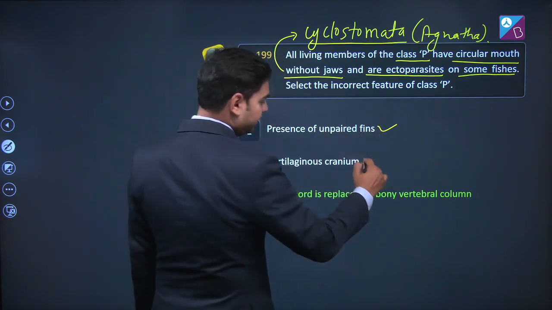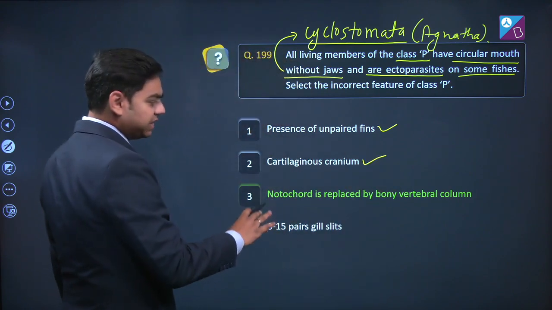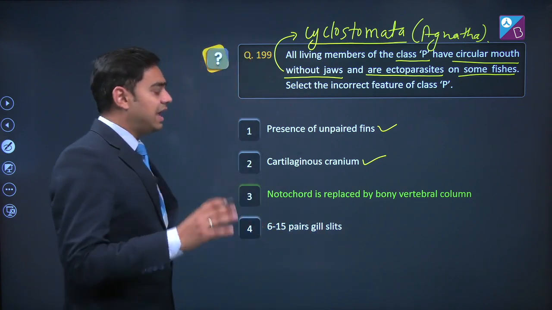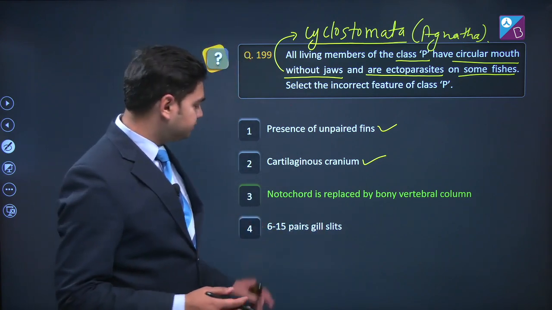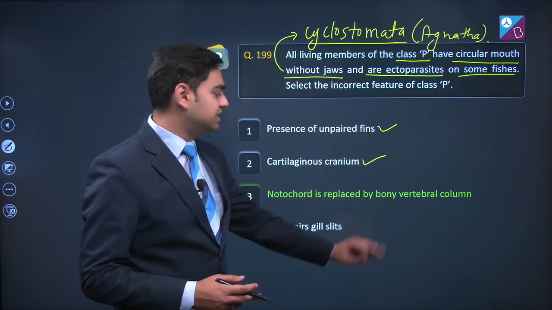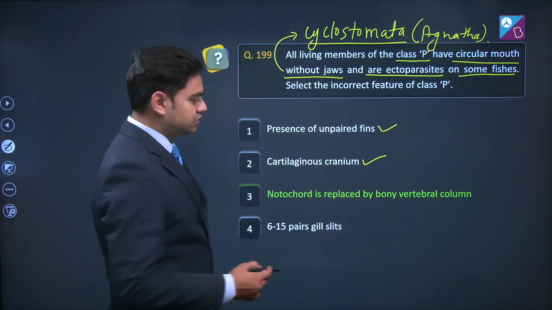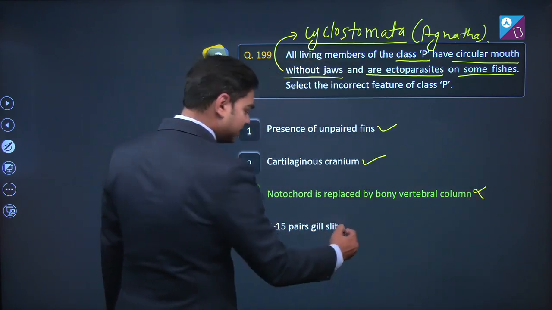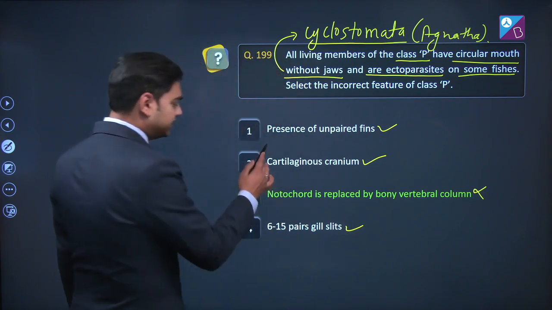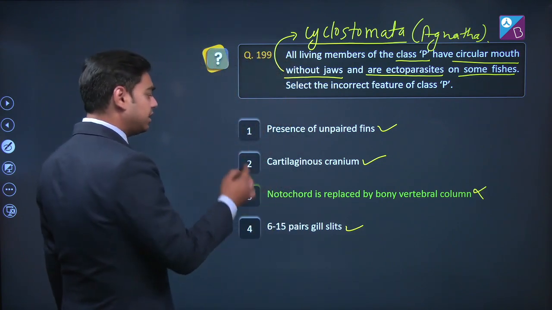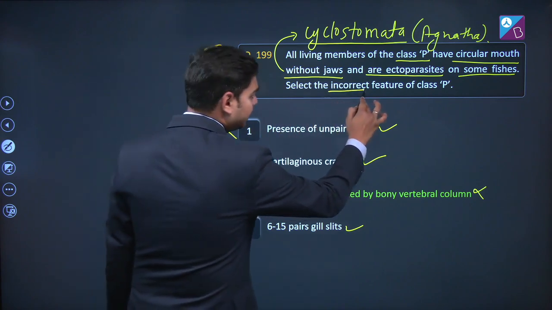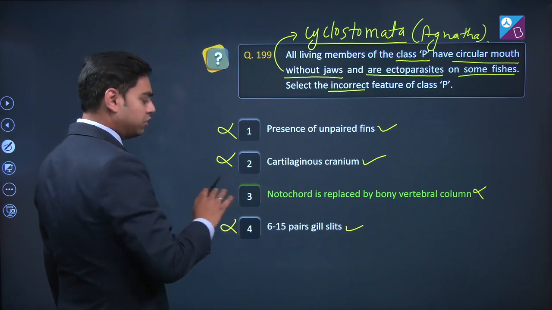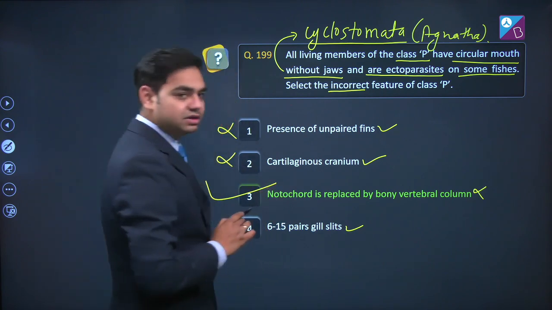Cartilaginous cranium, yes. Notochord is replaced by bony vertebral column, no. In case of Agnatha or Cyclostomata, notochord is not replaced by bony vertebral column. So incorrect statement. Last, 6 to 15 pairs of gill slits, correct statement. So first, second and fourth options are correct, but we need the incorrect statement. Third will be your answer.